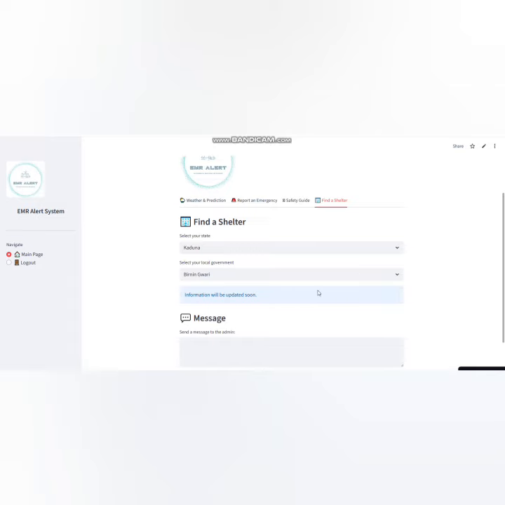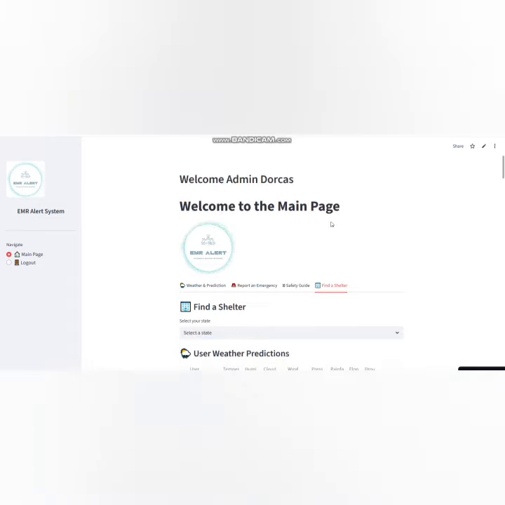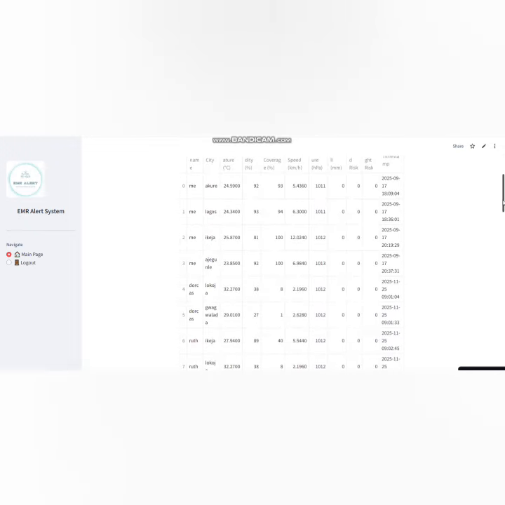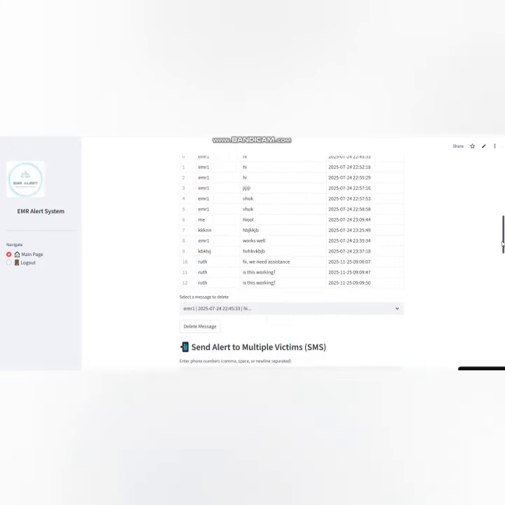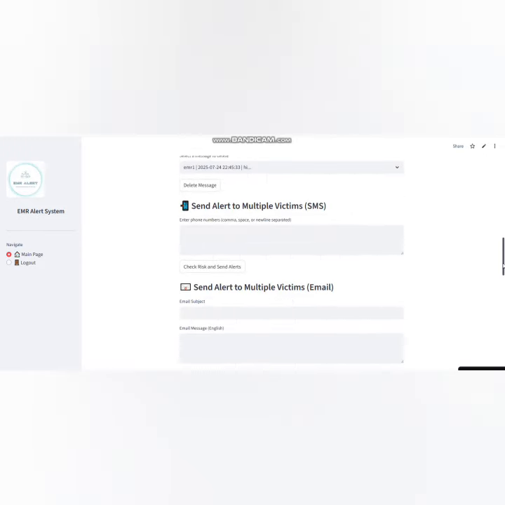Now, the admin page is very similar to the user page, but in addition, we get information like each user that makes an analysis, and we get the data here, which we use to improve our model. We can also send SMS to users in bulk in case there's need for an emergency message or a potential flood coming up, which makes it easier to reach people. And we can send bulk emails as well.